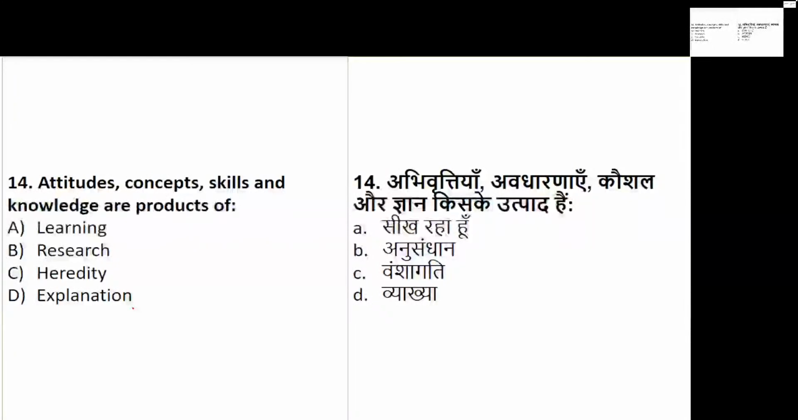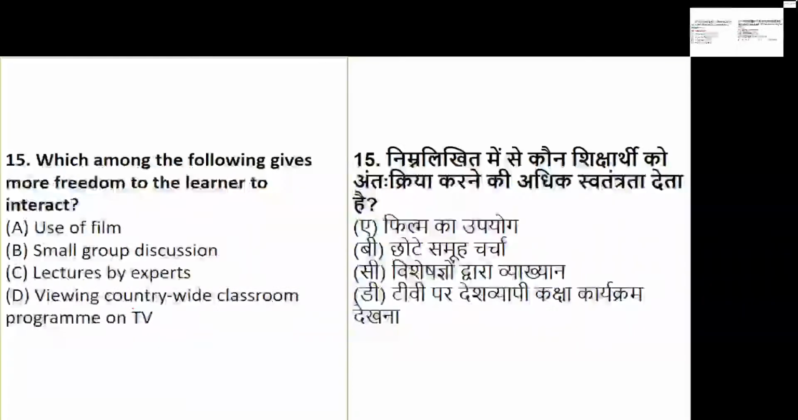So it will result into what? Let's see, what is the right answer? So yes, it will result into learning. Attitudes, concepts, skills and knowledge are the byproducts. It means they are the product of what? They are the product of learning. Okay. Now, coming to question number 15, everyone.